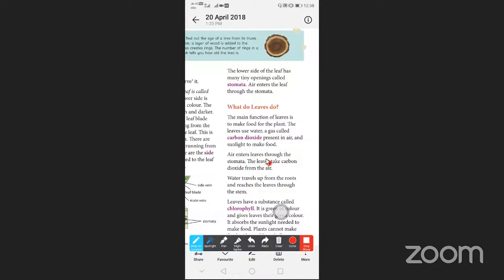Air enters the leaves through the stomata. The leaves take carbon dioxide from the air. Water travels up from the roots and reaches the leaves through the stem. Leaves have a substance called chlorophyll. It is green in color and gives leaves their green color. It absorbs the sunlight needed to make food.